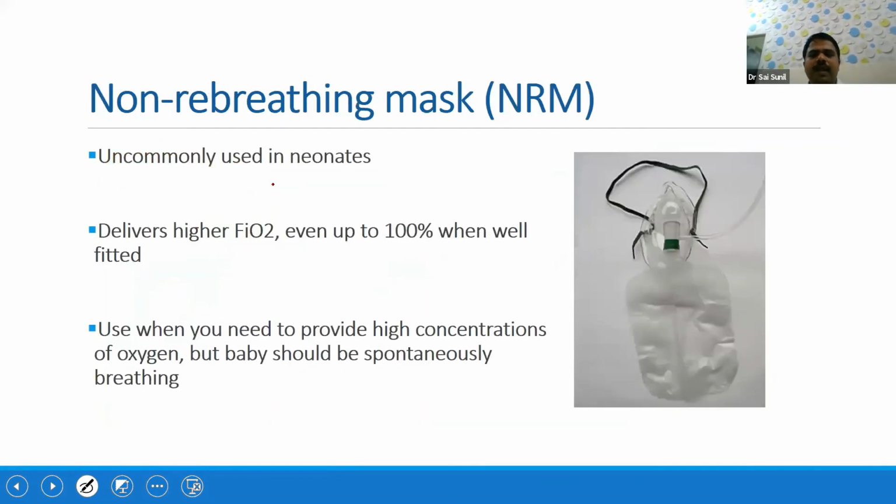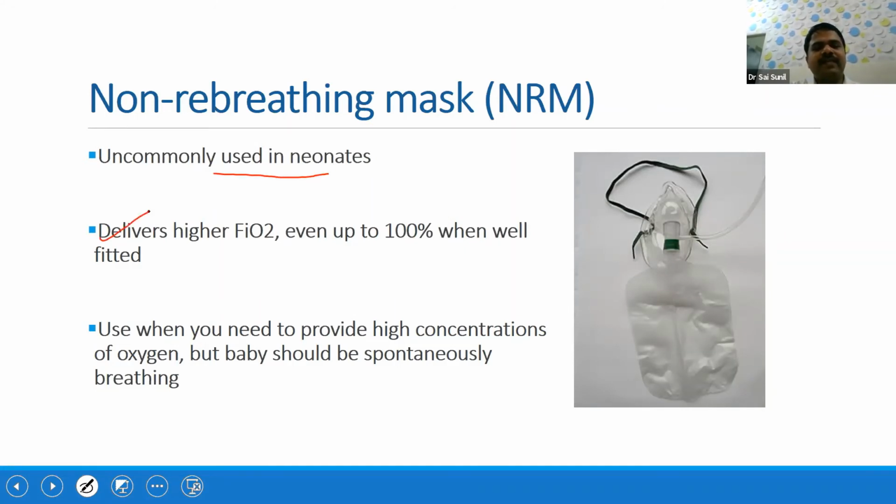And we should understand the function of NRM, how it functions, and what are the situations where it is going to be useful. It is more commonly used in pediatric age group as well as adults, especially during COVID times. Again, the NRM mask usage has been too high, but in neonates it is uncommonly used.